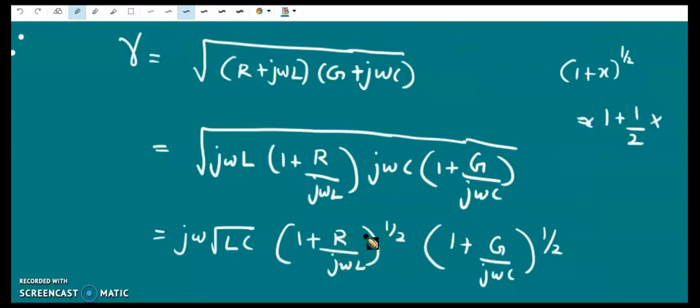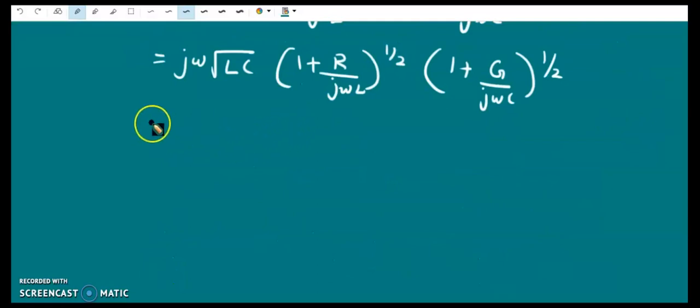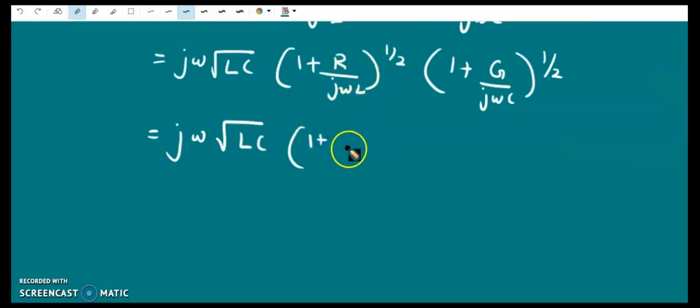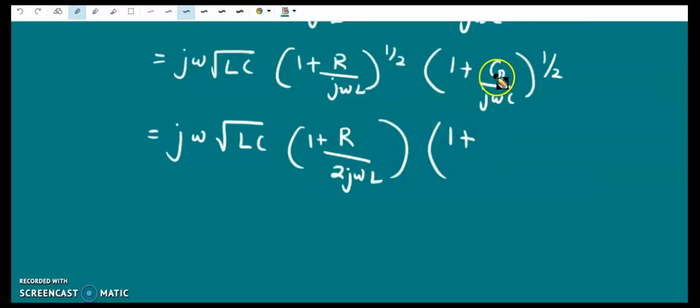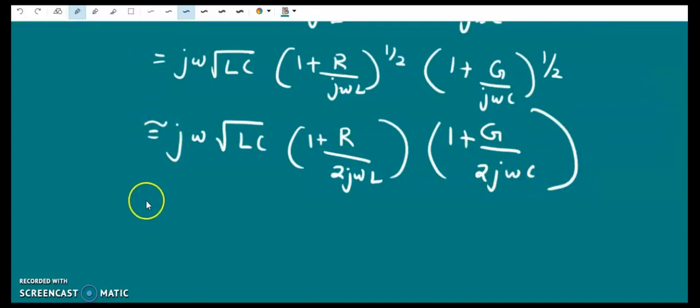So similarly, we can expand this as j omega into root of LC into 1 plus R by 2 j omega L, half is there, into 1 plus G by 2 j omega C. This is an approximate value, and we know that R by 2 j omega L is very small, since R is very much less than omega L, and G by 2 j omega C is very small since G is very much less than omega C for a low loss transmission line.